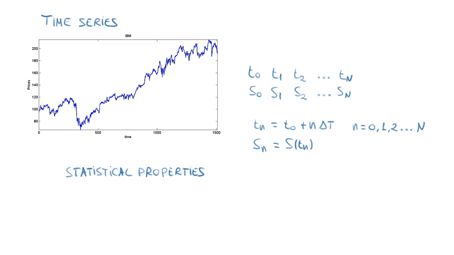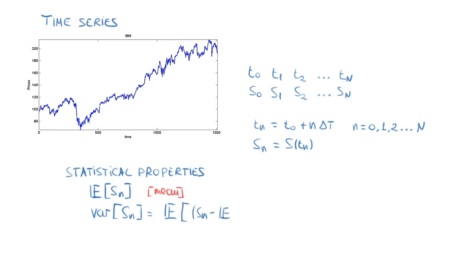We can compute the mean of the process, so the mean of the time series at time Tn is denoted as the expected value of S sub n, and that is the mean. We'll also be interested in computing the variance of the series, and the variance is just the expected value of the square of the time series, provided that we have subtracted the mean.